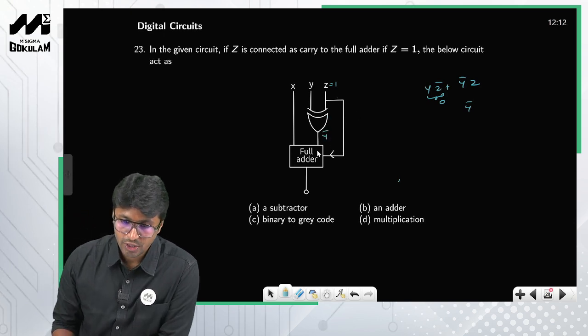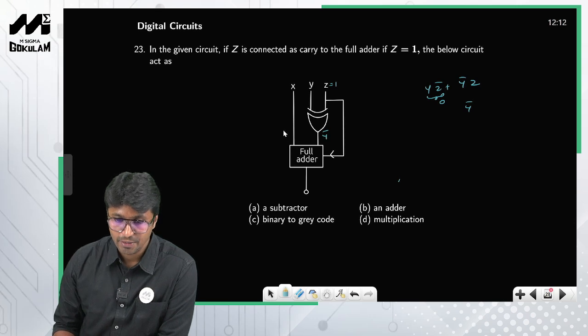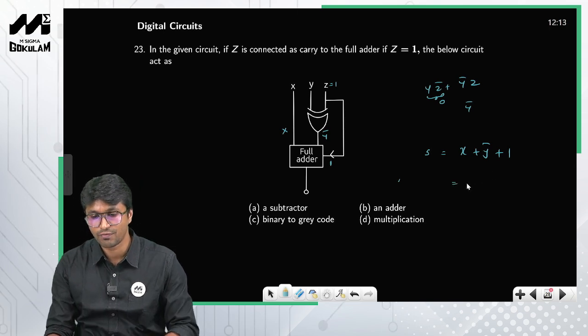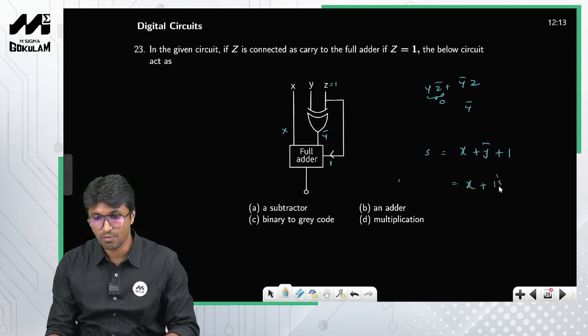So the input to the full adder is Y bar, and the other input is X, and the carry input is 1. What will be the output of the full adder? The sum is equal to X plus Y bar plus 1. Y bar I'll write as the 1's complement of Y, so it is X plus 1's complement of Y plus 1.